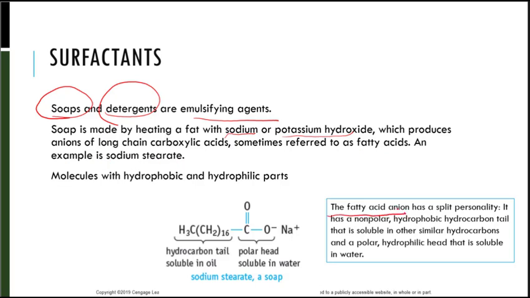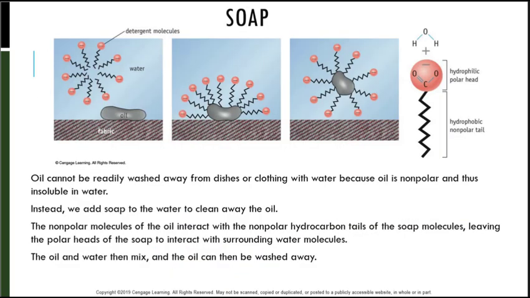Shown here, this fatty acid anion has a split personality. It has a nonpolar hydrophobic tail that is soluble in other similar hydrocarbons and a polar hydrophilic head that is soluble in water. Now, if you were to get some oil on your clothes, let's say this is our fabric and you get some oil on it, oil can't be readily washed away from dishes or clothing. Think of the dishes you put in your sink if they have gunk on them, oil from your food. We need soap to help us with that. It's not going to just go away with water because oil is nonpolar and is insoluble in water. So we add soap to the water to clean that oil away.